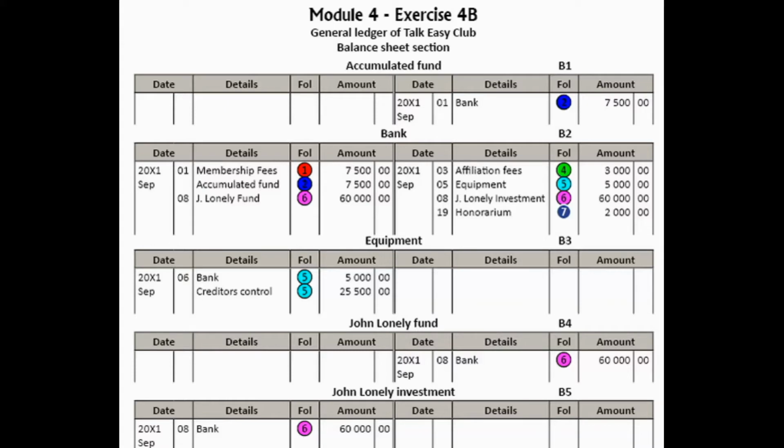Okay, and now we are going to do the transaction for the investment. In other words, we take money out of the bank and deposit that into an investment account. So the double entry for that is credit bank 60,000 and debit the John Lonely investment account, investment John Lonely, with 60,000 Rand. And you'll see all those transactions are indicated with a 6 in the purple circle.